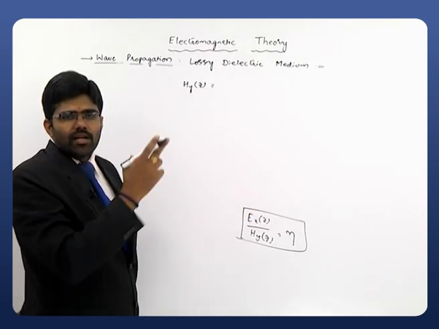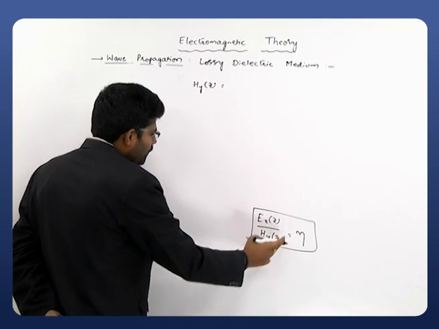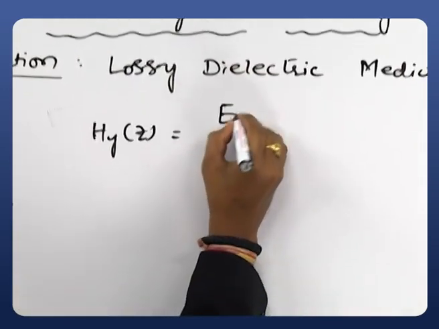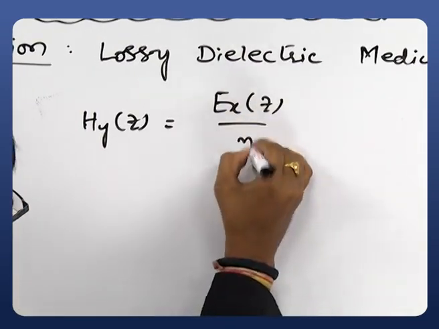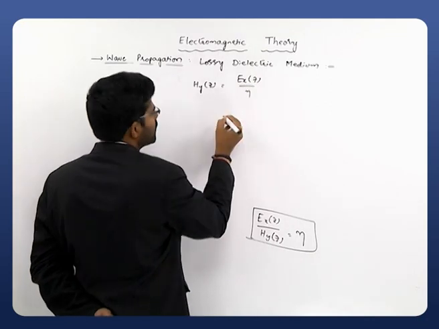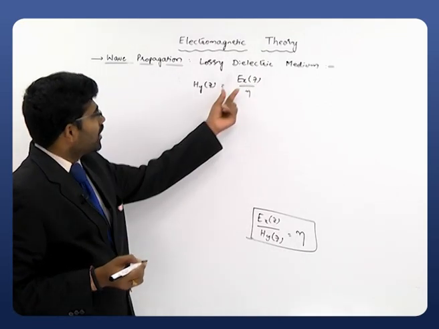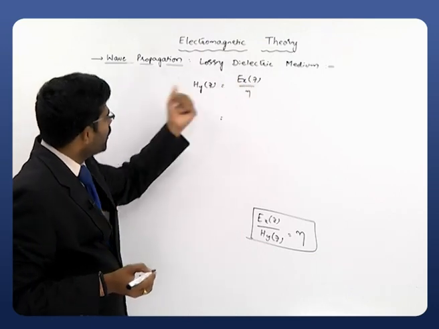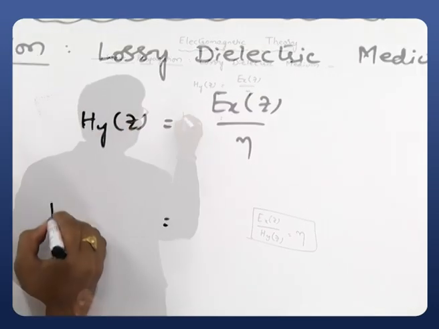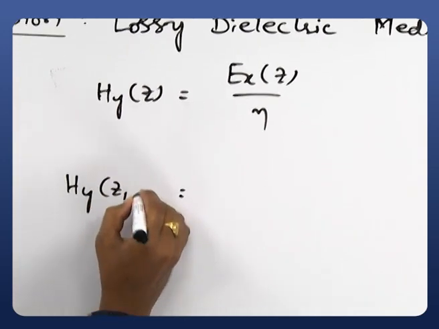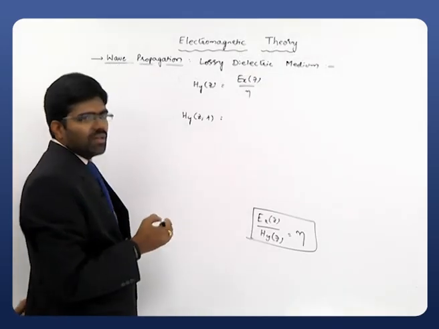So clearly the equation of H can be written as Hy of Z is equal to Ex of Z divided by eta. What is the equation of Ex of Z? If it is time varying, then simply we have to consider the time factor also here. That's why I'll take this as Hy of Z comma t, since I am considering the time variation of the magnetic field also.